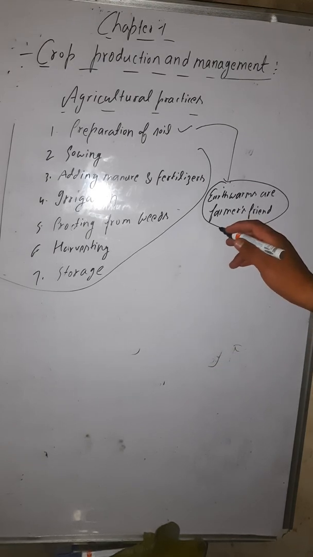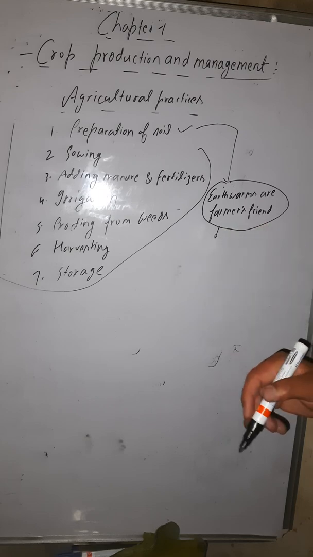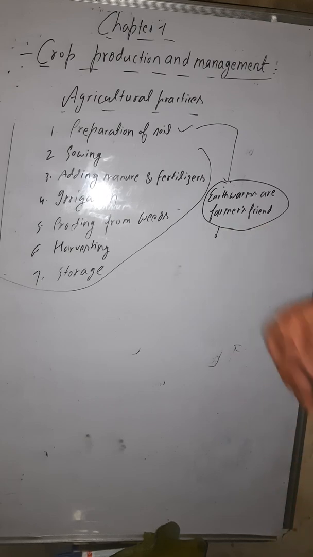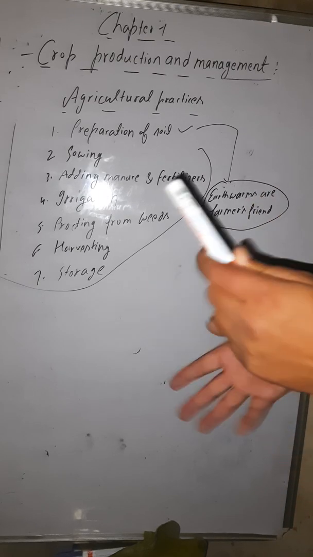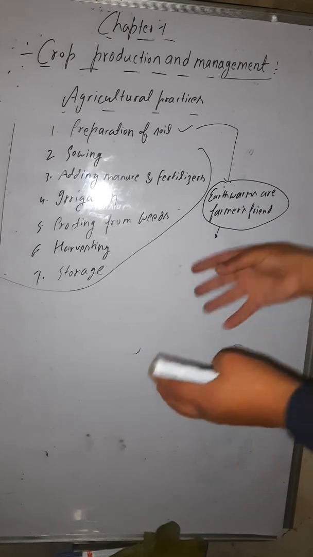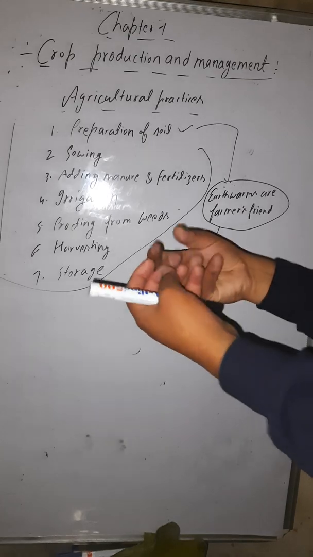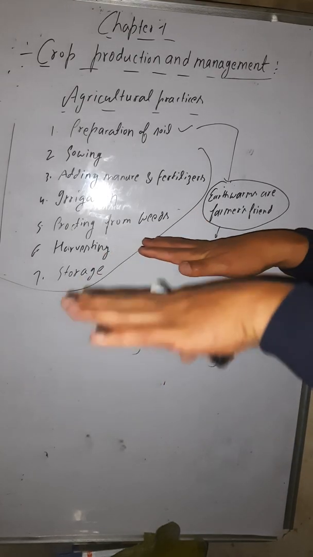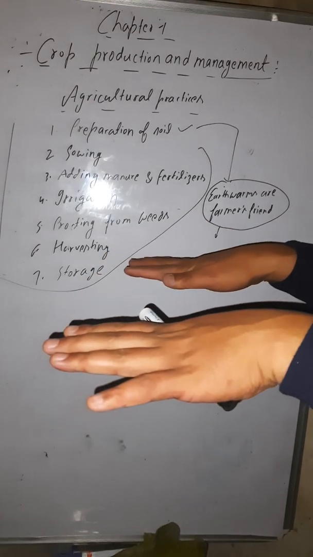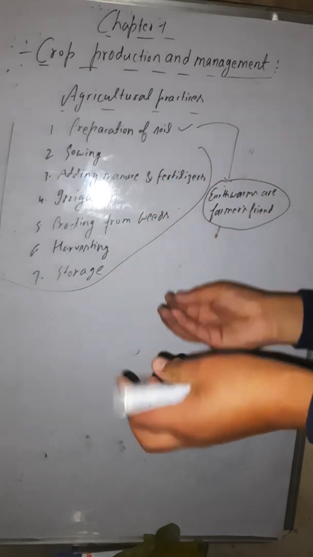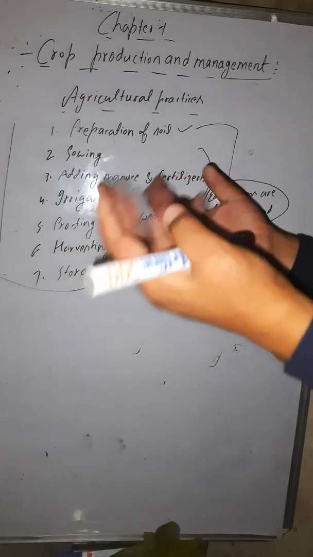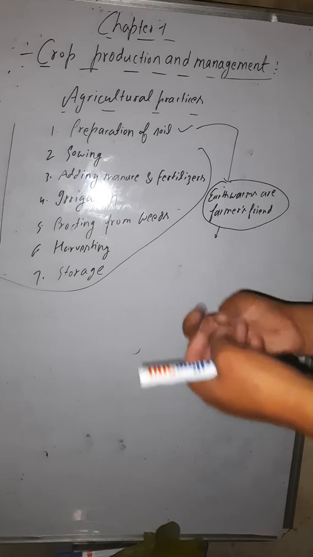Now see, what does the earthworm do? The earthworms loosen the soil. When in the soil there are earthworms, they loosen the soil. When the soil is very tight, very hard, and the earthworms are there, they loosen out the soil, very loose.